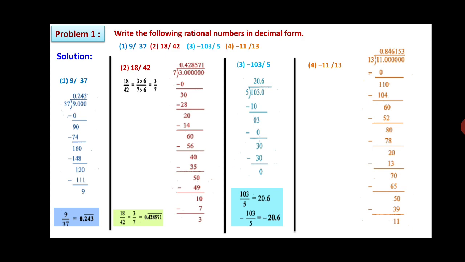Take 1 more 0 after 8. So it will be 13 6s are 78. 80 minus 78, 2. Again take 1 more 0, that will become 20. 13 ones are 13. So 20 minus 13, 7 is left, 0. 13 fives are 65. 70 minus 65, 5 is there, take 1 0, 50. So 13 3s are 39, and what is left? 50 minus 39 is 11, and this division goes on repeating. Therefore you can write that minus 11 upon 13 will be minus 0.846153 recurring. So these are the decimal representations of the given rational numbers.